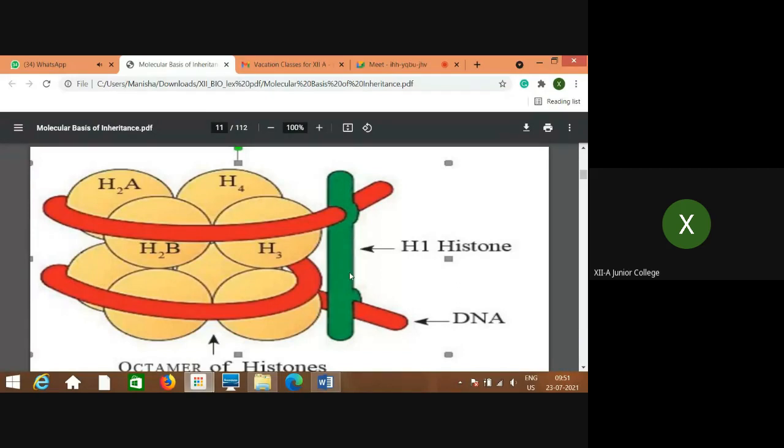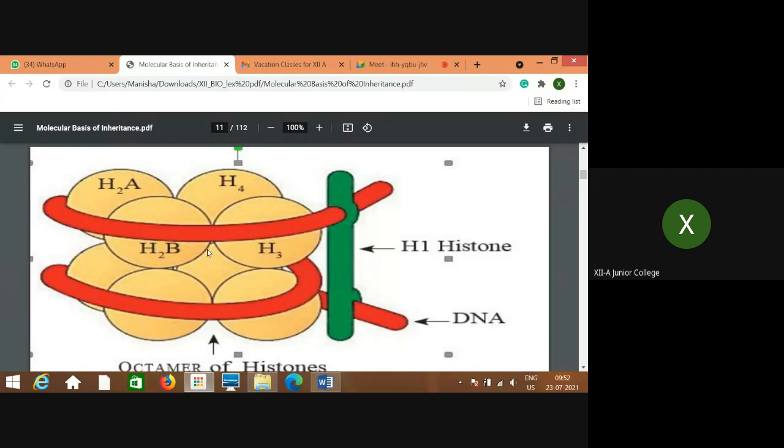This is also a protein which joins the DNA in such a way that when the wrapping starts at this point and is completed, it exits, and at that point it joins. This is what H1 histone type of protein does. So 5 types of proteins are present.